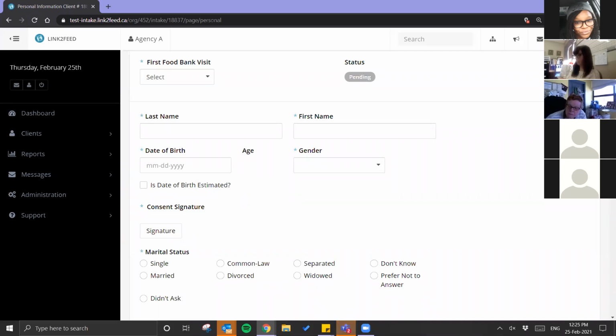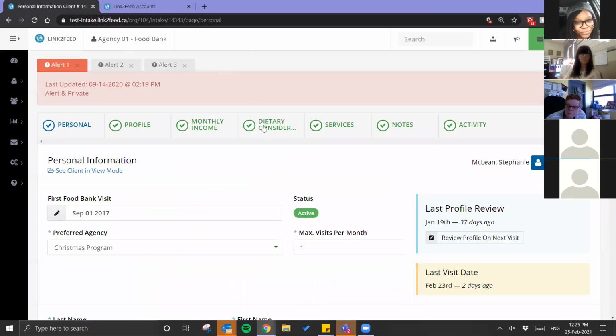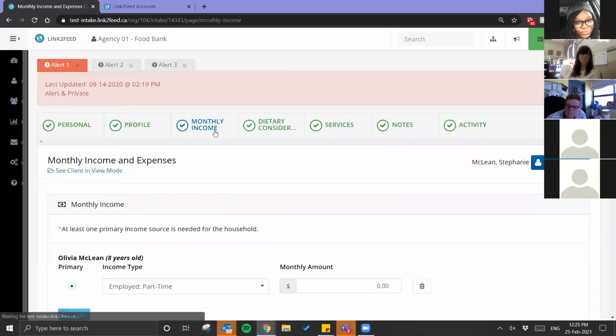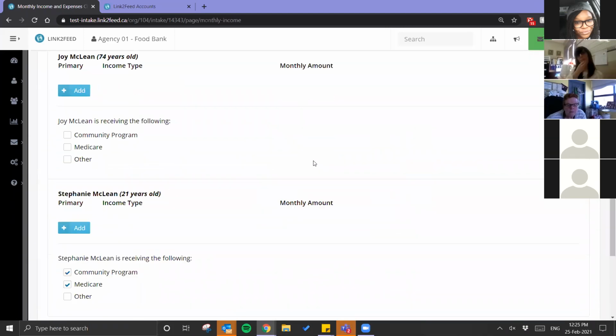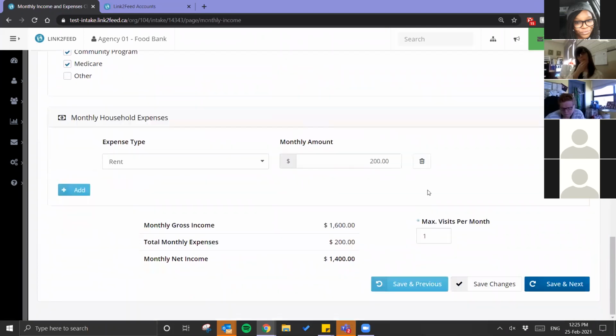Are we going to be able to put the amount of expenses? Yes. Right here, you can put dollar amounts for expenses if you'd like.